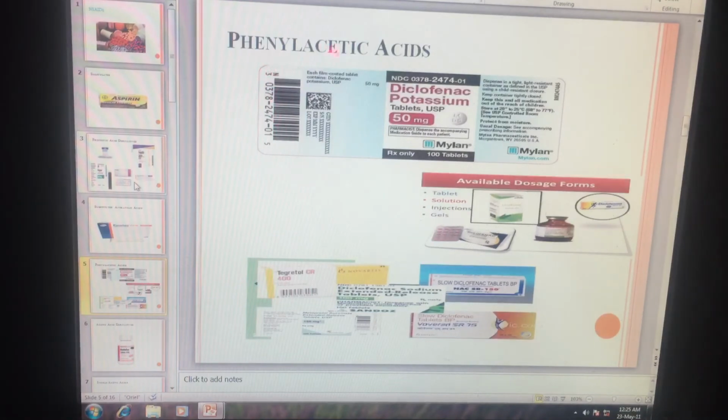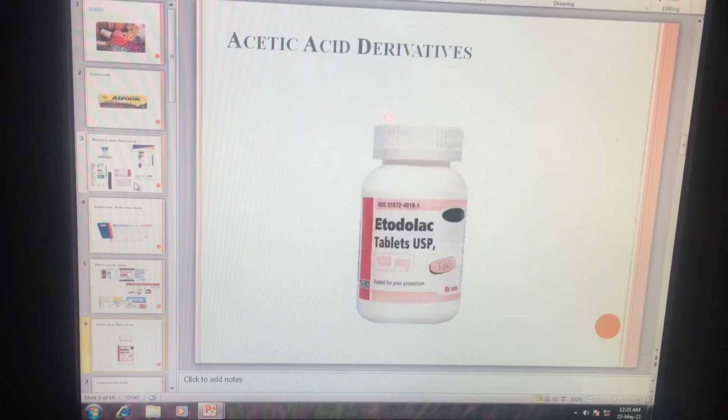Next is phenyl acetic acid, so it includes diclofenac sodium and diclofenac potassium. So diclofenac potassium dose is 50 mg, and they are available in tablet form. They are also available in solution form, injection form and in gel form, and they have also a lot of uses. So in next classes we shall be discussing diclofenac potassium and diclofenac sodium uses.